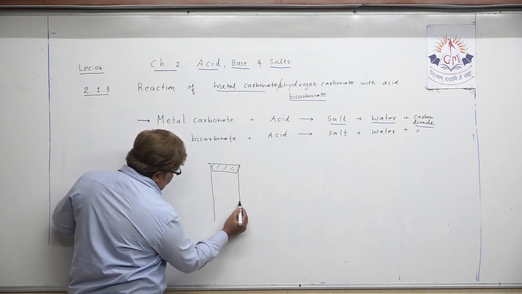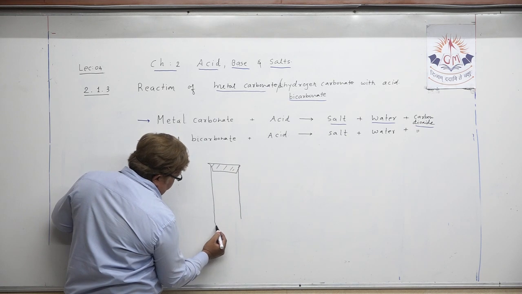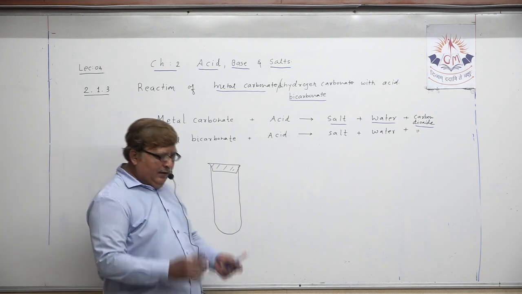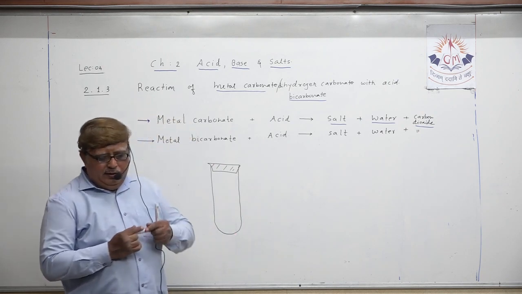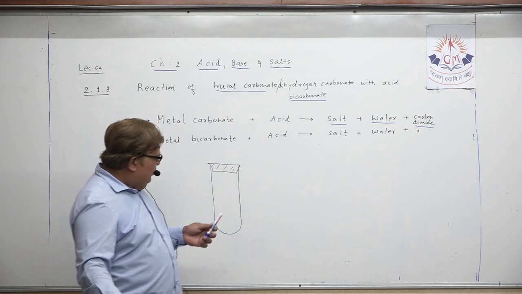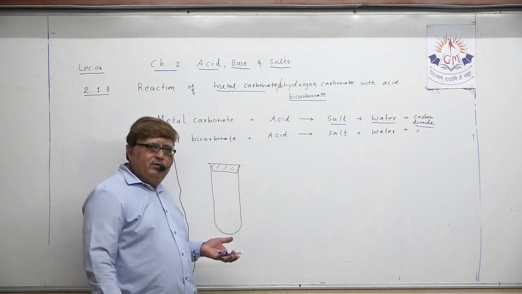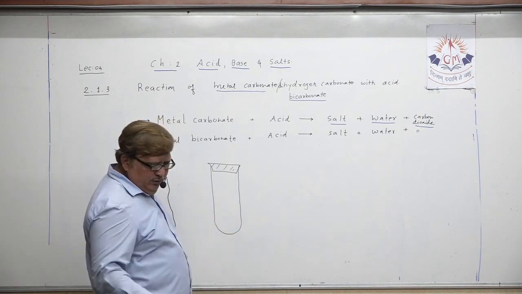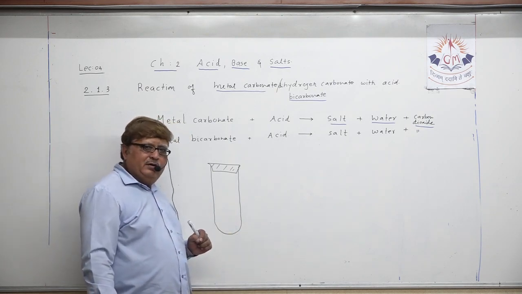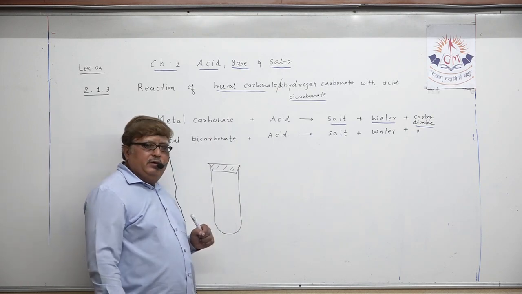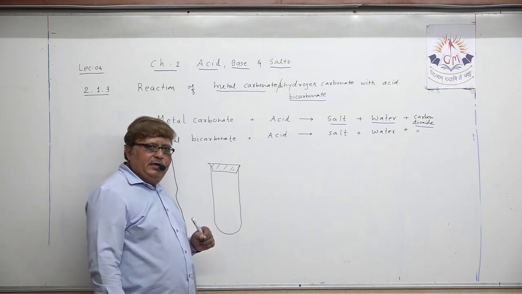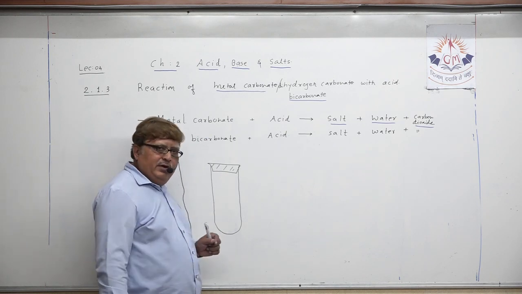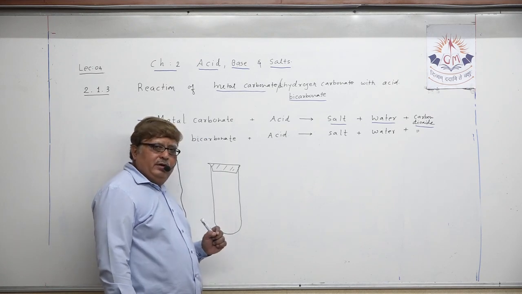In the exam you can write that we have to take one hard glass tube, and it is fitted in a stand, which you all know very well. Suppose the reactant you have to take is metal carbonate or metal bicarbonate along with acid. Suppose you take metal carbonate or metal bicarbonate here.